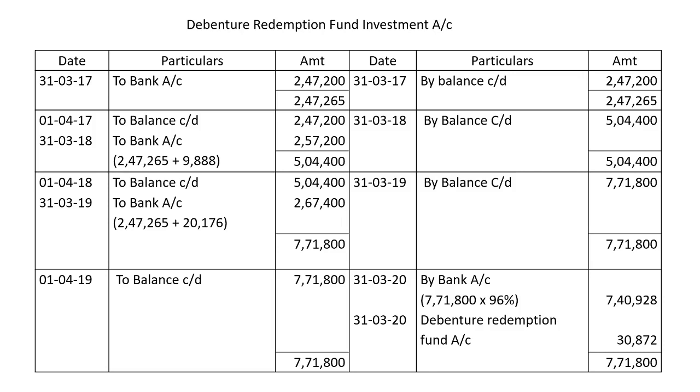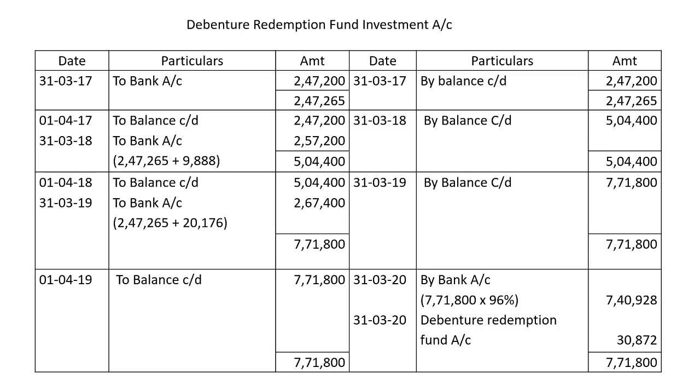That is 2,57,200 rupees. The total is 5,04,400. The same amount will be carried down and brought down to next year to balance brought down. That is 5,04,200.